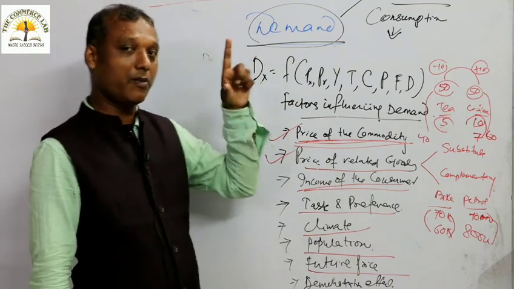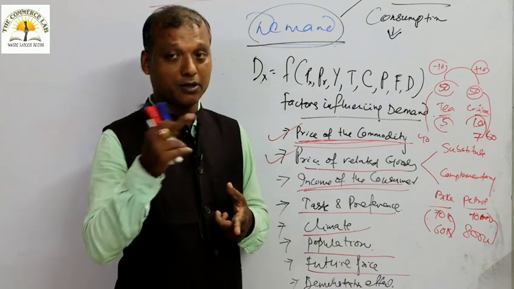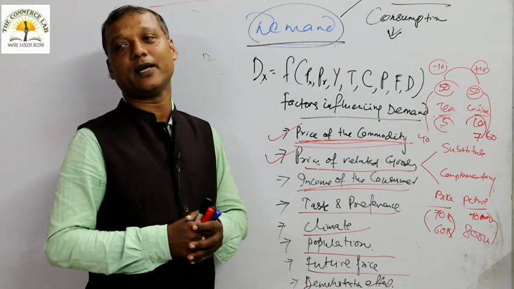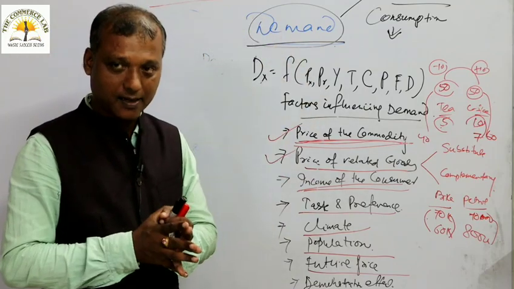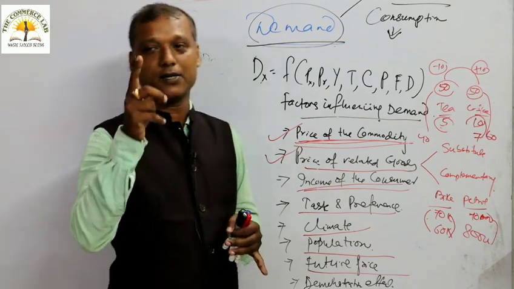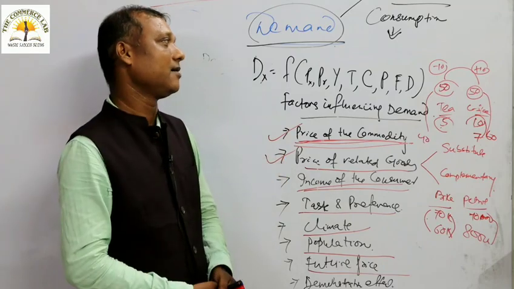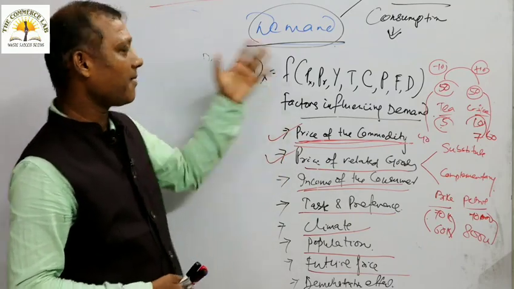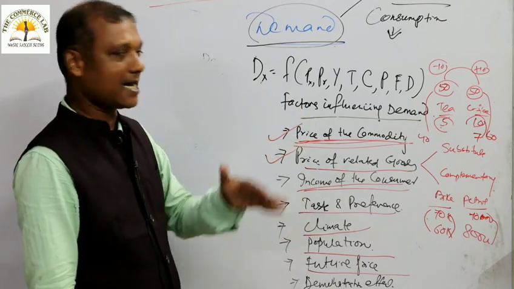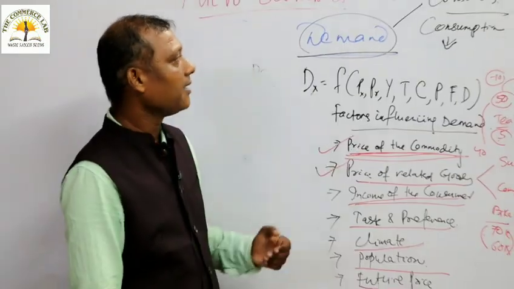So in economics, you have to remember that human wants are unlimited, but resources are limited. Our entire course of discussion in economics relates to these 2 things: human wants are unlimited and resources are limited, and we have to adjust between them. Your syllabus starts from the concept of demand and the factors influencing demand. In our next class, we will talk about the law of demand.